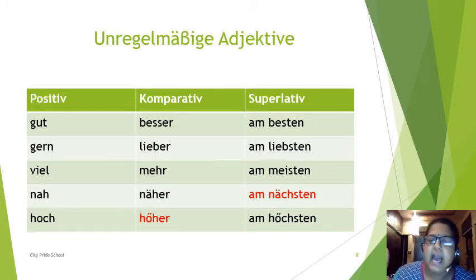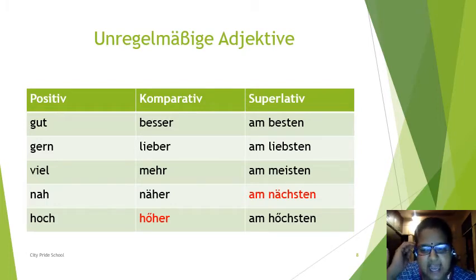Now here I have purposely put this in red font because here this extra C is added in case of nächsten. So you have to remember this as a special one. Nah, näher, umlaut is added because it is einsilbig, it is fine. But this nächsten here, umlaut and C is also added. Clear?